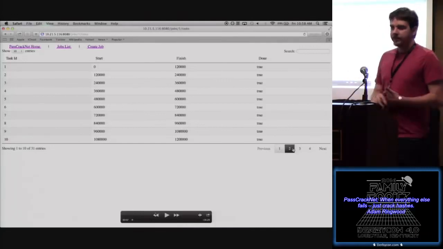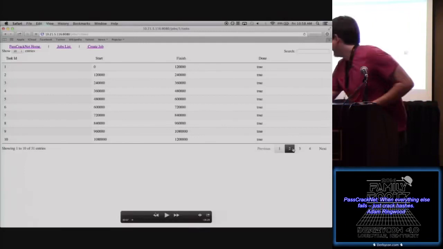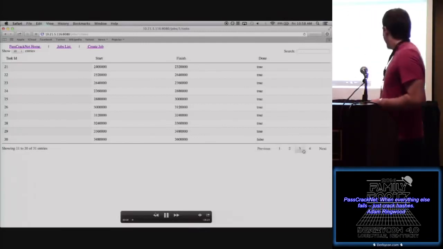The program actually picks up tasks that are false. If it hasn't been reported back in 15 minutes, then it says, okay, the computer that was doing this work for us has dropped off the network. We need to reassign this task and have somebody else do it. And so you can kind of go through and do it.